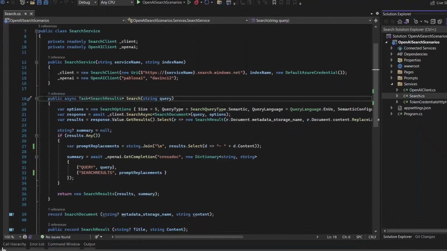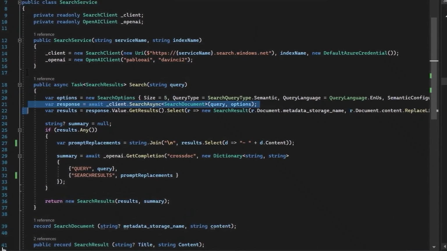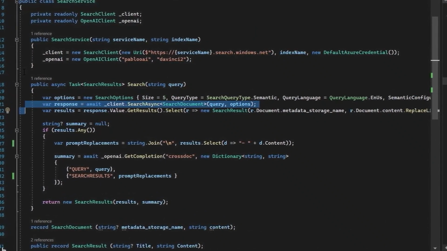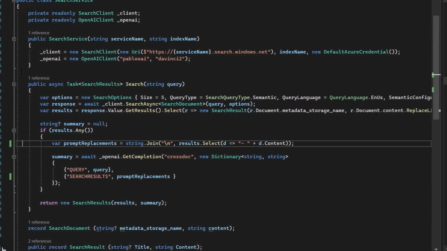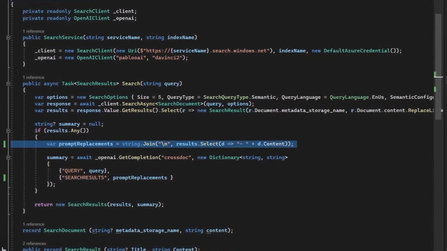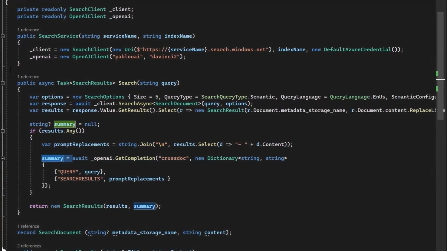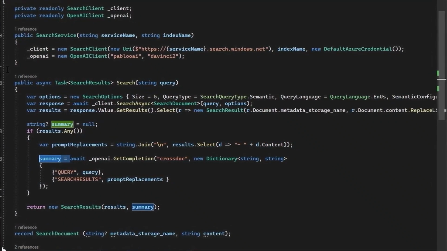Now, I'll show you how easy it is to call OpenAI and generate the cross-document answer we just saw. I'm in Visual Studio, and here are a few lines of code that do all of the work. First, I take the user query and send it to Azure Cognitive Search. Then I take the results from search, which are multiple documents, and I construct a prompt from them using a template. Finally, I send this prompt to OpenAI to generate the summary answer. So with very little code, we could leverage OpenAI.